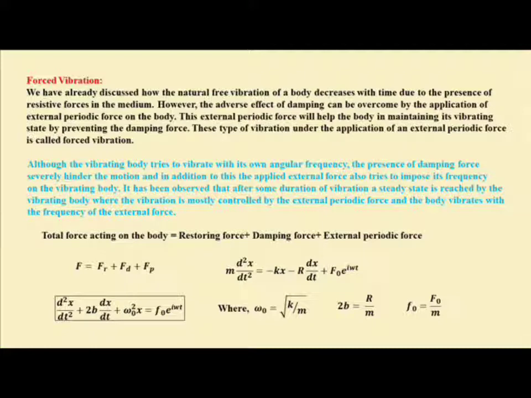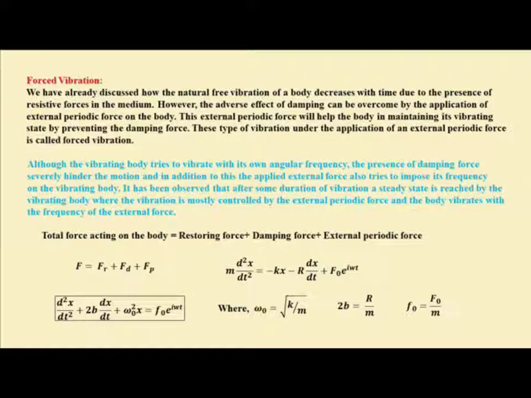Now, in the previous case of damped harmonic motion, we observed that only two forces were acting. One was the restoring force and another one was the damping force. The restoring force was dependent upon the displacement from the equilibrium position, and the damping force was dependent upon the velocity of the body. But here, in addition to these two forces, another force, which is called the external periodic force, is also acting over the body. So three forces are acting over the body, that is the restoring force, the damping force and the external periodic force.